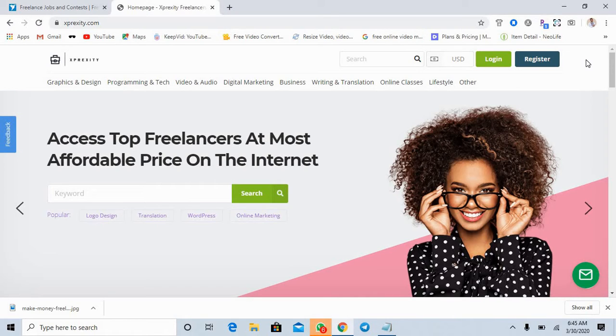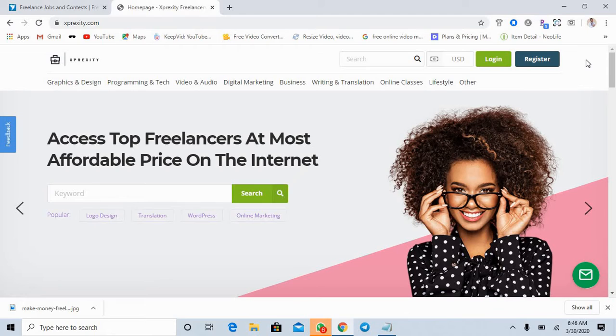If you are good in designing logos, cartoon images, then you can go for graphic design. If you are good in website design, Shopify store creation, website store creation, you can go for programming and tech. If you are good in creating videos, creating audios, video art for products, you can go for video and audio. If you are good in digital marketing like Facebook ads, email automation, email marketing, then you can go for digital marketing.